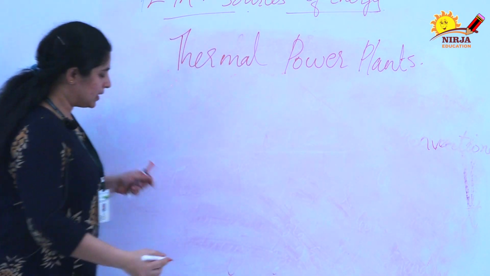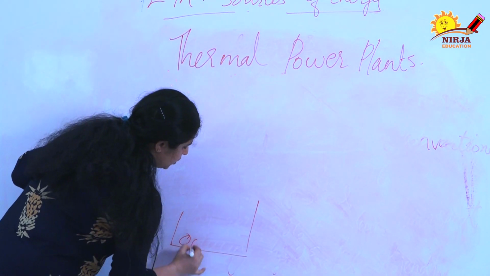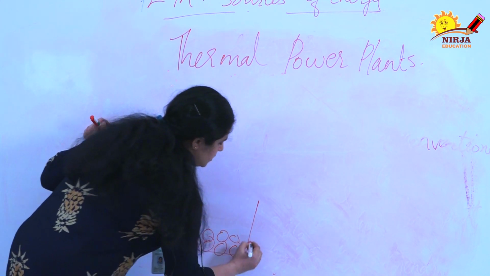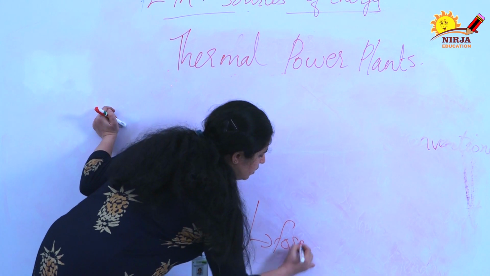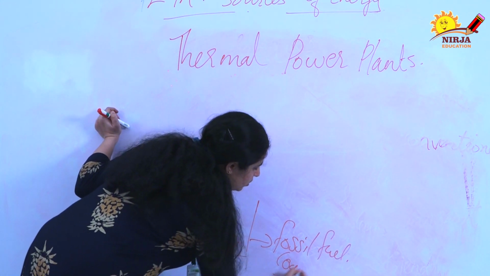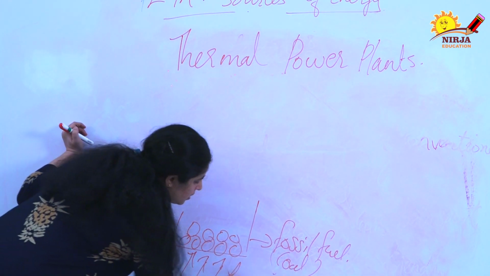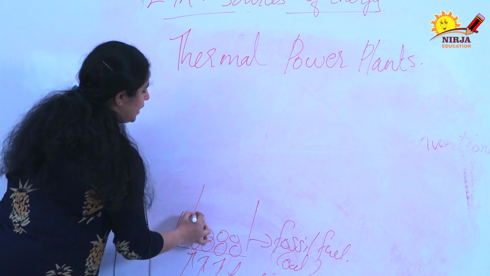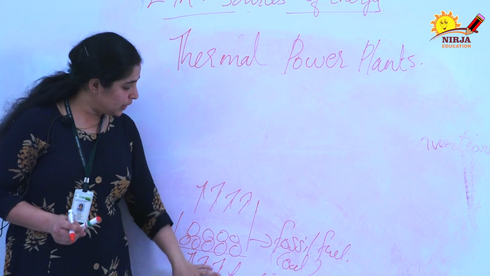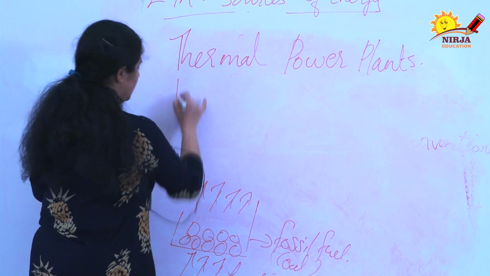In thermal power plants, we use fossil fuels. This is the fossil fuel, coal. Then you heat this fossil fuel. Already I told you that it will produce a lot of energy. When you heat this coal, it will produce a lot of energy.